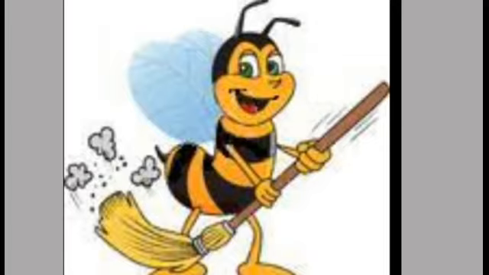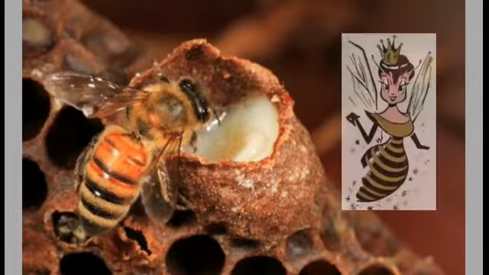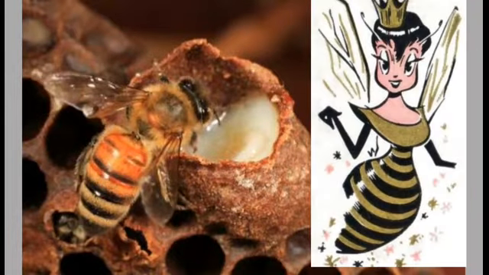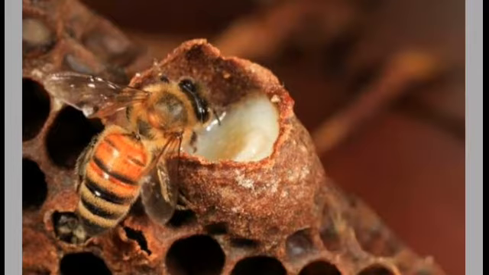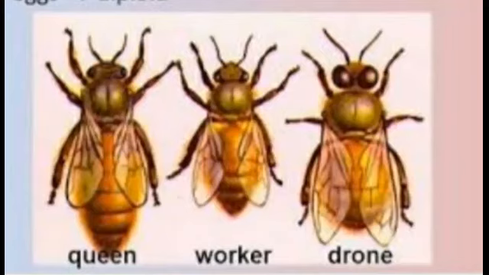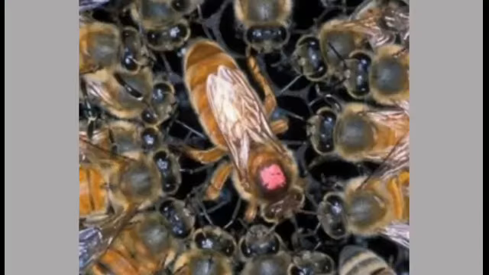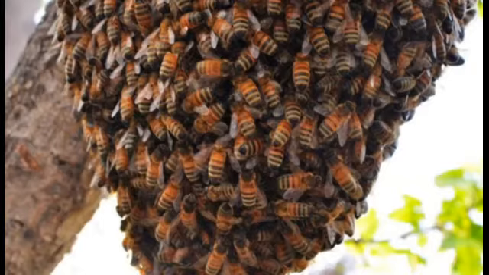But if a special kind of substance, royal jelly, is given to the larva, it becomes a queen. So, due to their feeding, females develop into different physique forms. This is called polymorphism. In the same population, there exist different types of individuals, and this can be seen in the case of honeybees.